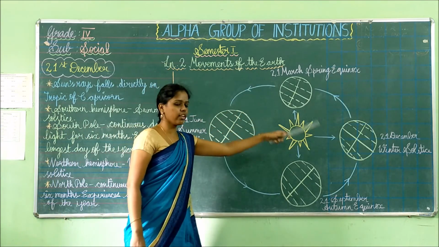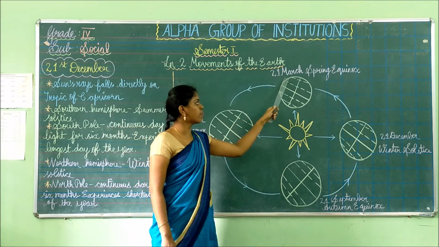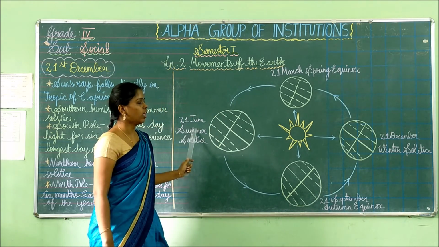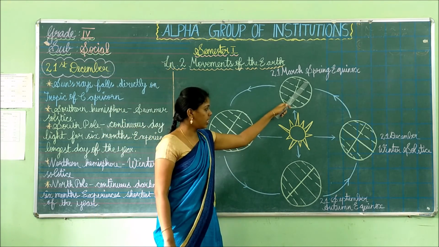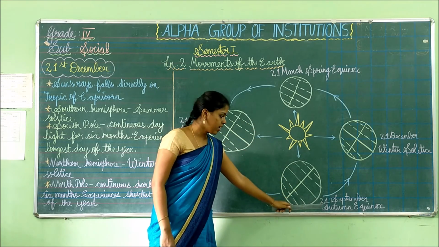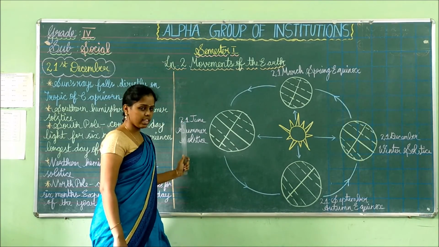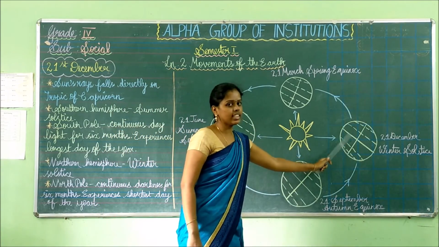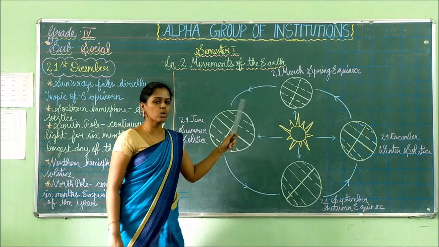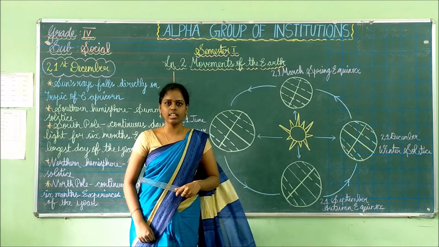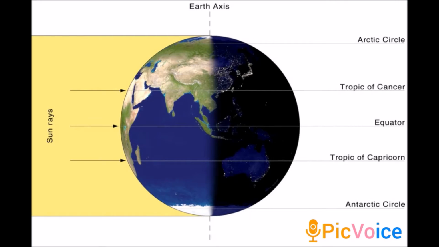There are 4 different days to be noted: 21st March, 21st December, 21st September and 21st June. When it is spring in the northern hemisphere, it is autumn in the southern hemisphere. And in the same way, when it is summer in this hemisphere, it will be winter in the opposite hemisphere. So it goes on swapping like this. In this way, the seasons are changing regularly. Children, now we are going to see all the 4 days with the picture.